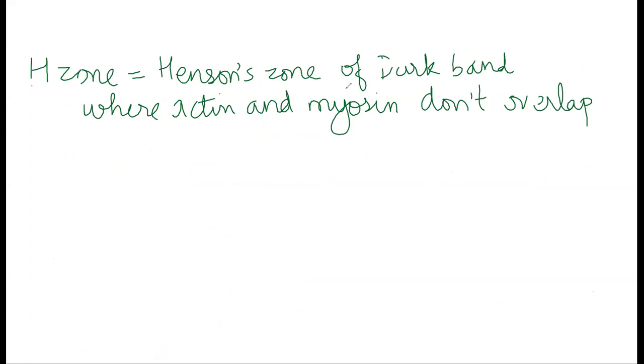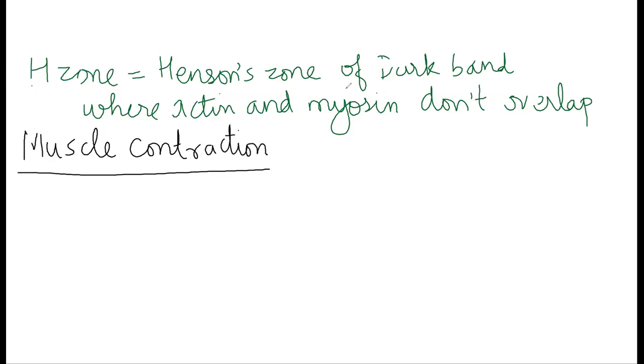Right? Now, how does muscle contract? There is a theory of muscle contraction. It's a very long theory, and there are multiple aspects involved in it, so I will break it into smaller parts for you. So, a small part of muscle contraction.